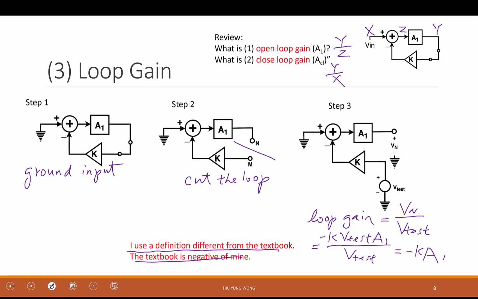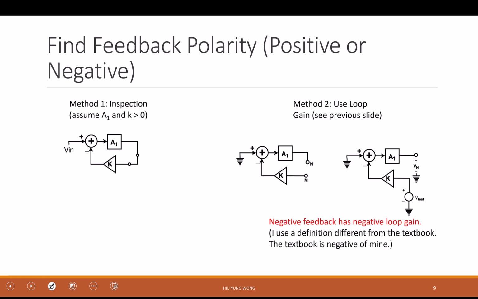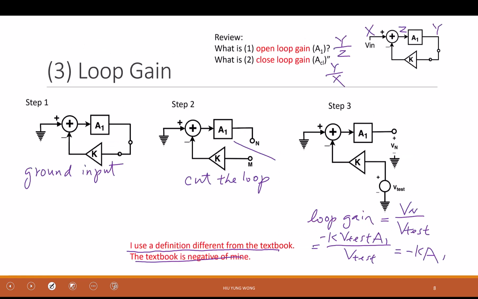Then why do we want to know this? Because from there, we will know whether it's negative or positive feedback. But now I gave you the definition. I still want to introduce two ways to find out whether it's a positive or negative feedback. In my case, if it is less than 0, this is a negative feedback. When it is larger than 0, then it is a positive feedback.